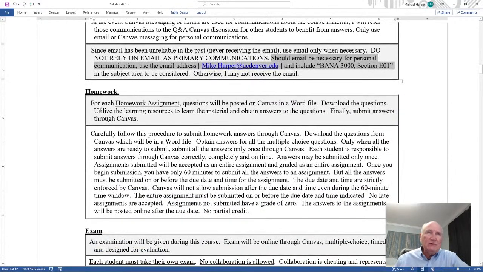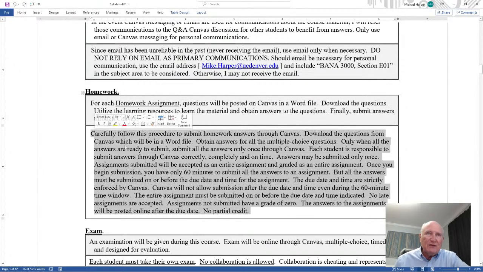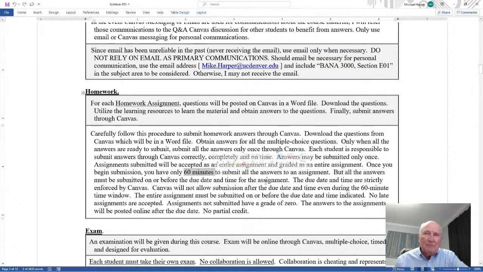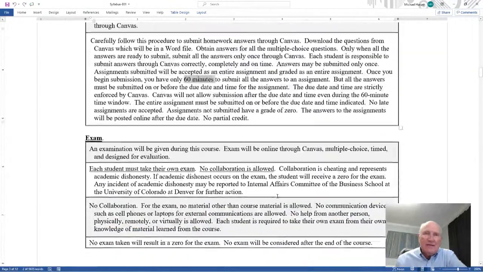The homework. I've already talked about the homework assignments in the welcome video, but make sure you read this very carefully. You download the questions, get your answers, which are all multiple choice, A, B, C, D, and then go into Canvas and submit them. Okay? And then you only have 60 minutes to submit them, but be very careful that you submit it by the due date and time, because the due date and time in Canvas is honored above the 60 minutes. So if it's 1 minute before 11:59, it'll close it off and you won't submit your answers. Okay, the exam is online.